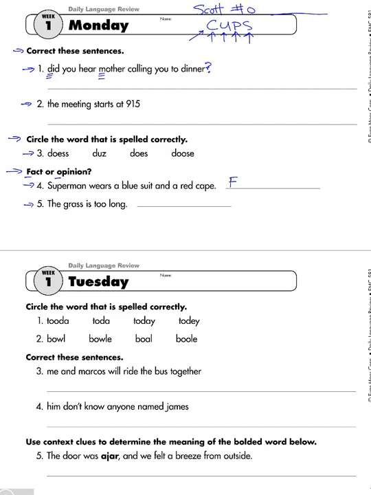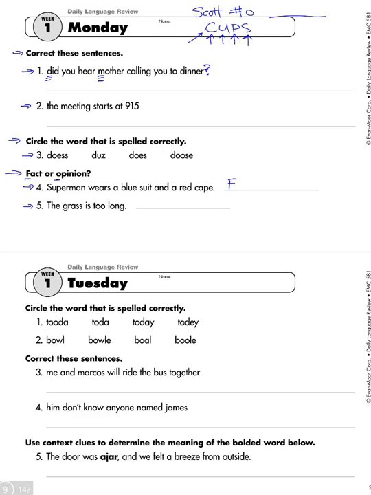So let's look at the next one. Number 5. The grass is too long. Well, can you prove it? Can you look it up and everybody would agree that the grass is too long? Or is it an opinion? Some people might think it's too long. Others might think it's just fine. And so if you think it's a fact, put an F there. If you think it's an opinion, put an O there. And then that's the end of Monday.